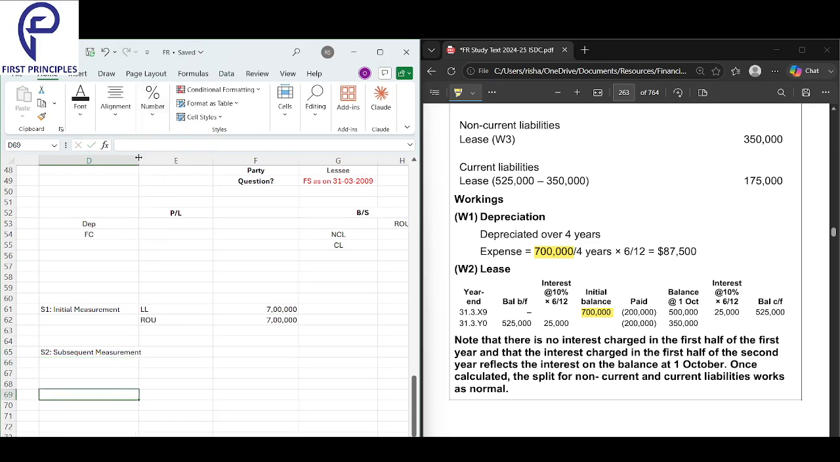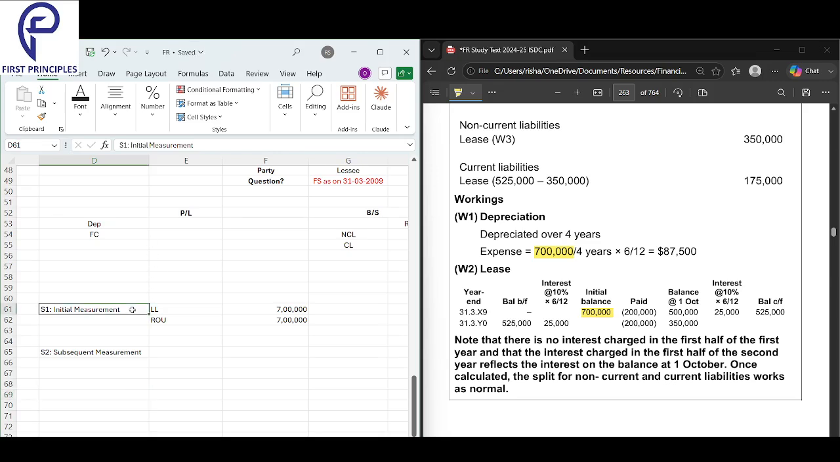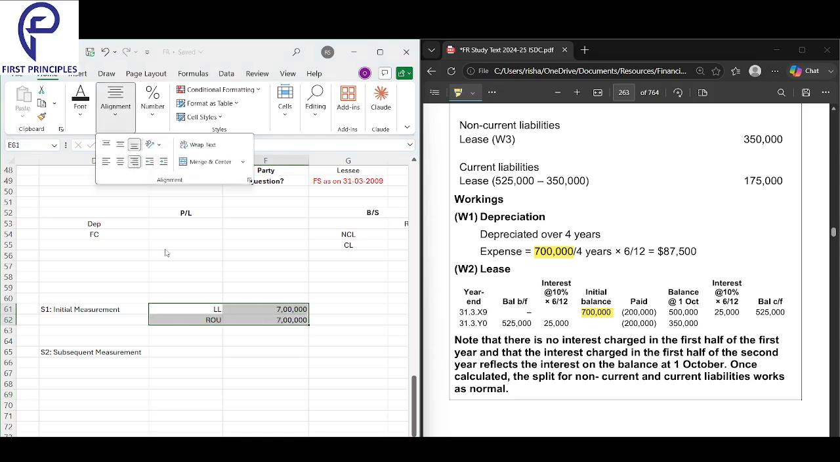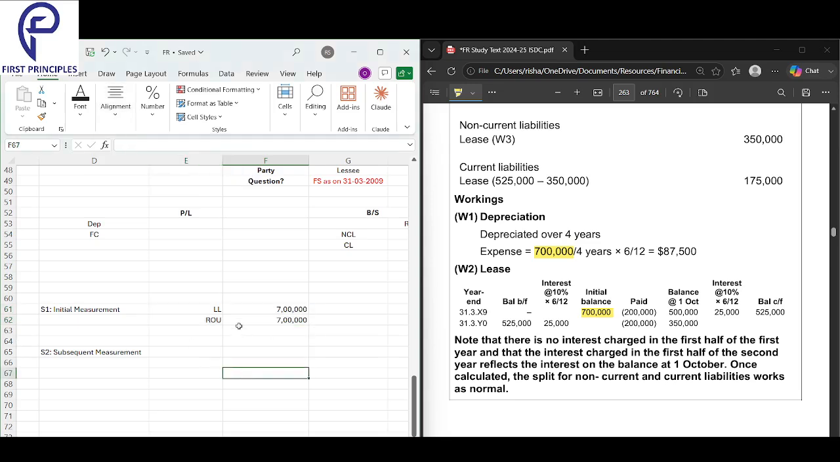Sharan, what am I doing now? Subsequent measurement. Initially what I did? Initial measurement, 7 lakhs, done. Now we're looking into subsequent measurement step by step. So for lease liability, what will be the subsequent measurement? Let's look into it.